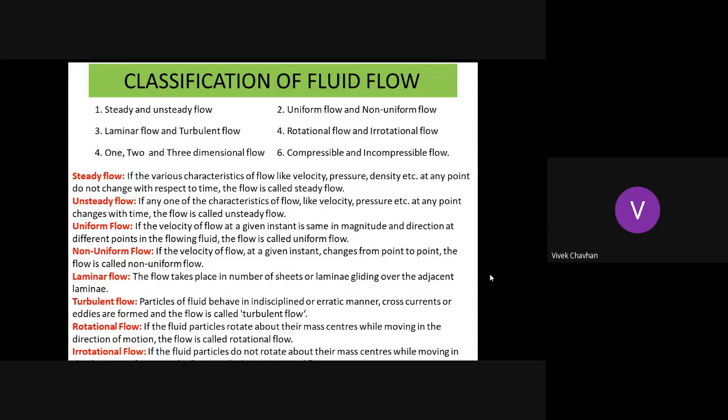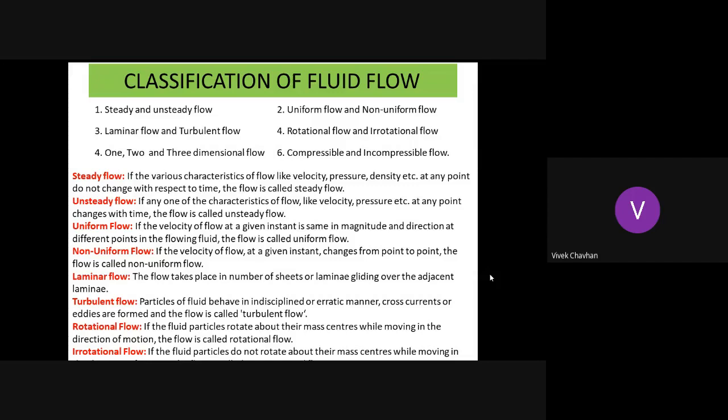Now the next kind of flow is the difference between laminar flow and turbulent flow. If you talk about laminar flow, the flow takes place in laminae or layers. So here in case of laminar flow, we will get well-defined streamlines. Now in case of turbulent flow, fluid particles move in a zigzag manner.